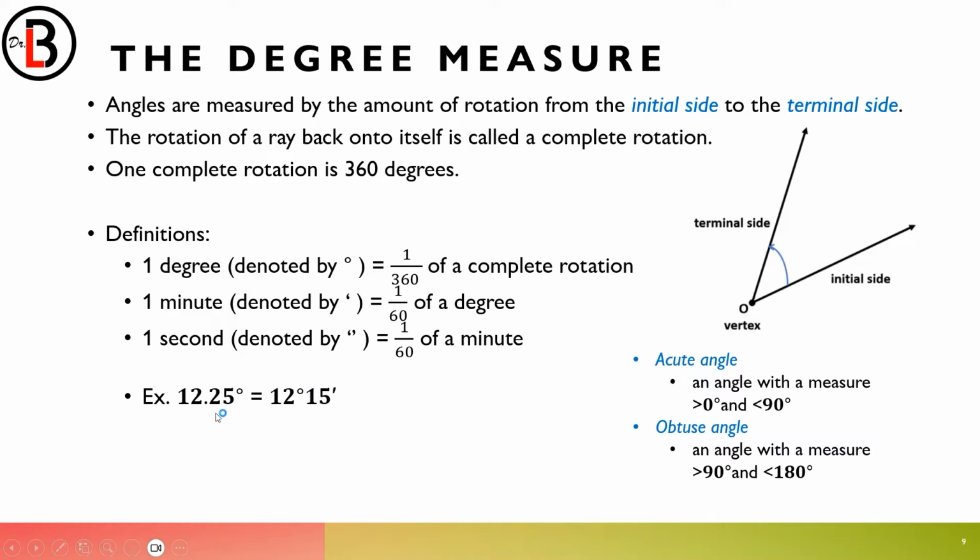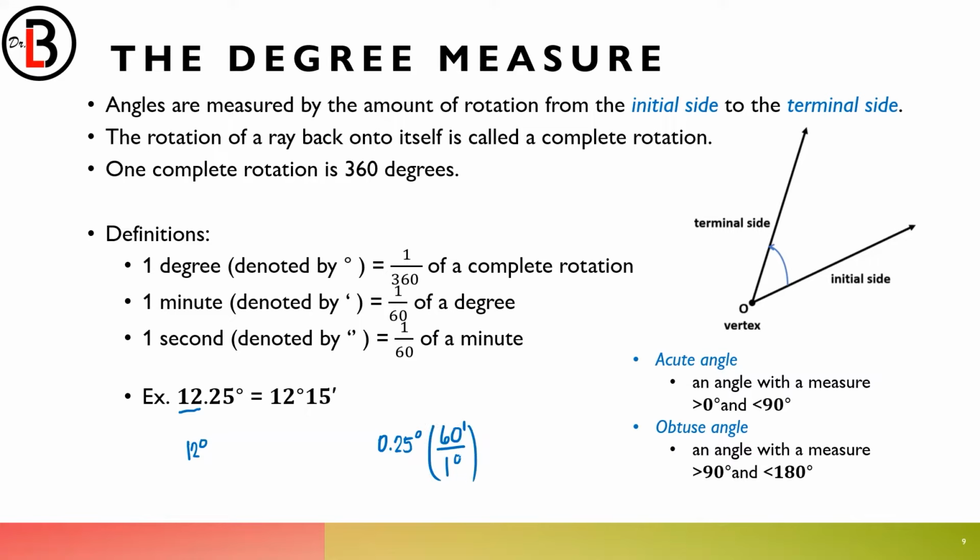So 12.25 degrees can be expressed as 12 degrees and 15 minutes. So how does that work? It's like this. This is a complete whole number. So that whole number is just 12 degrees. The thing is, that's 0.25 of a degree. So you can say 0.25 degree. And you know that 1 degree is how many minutes? 60 minutes.